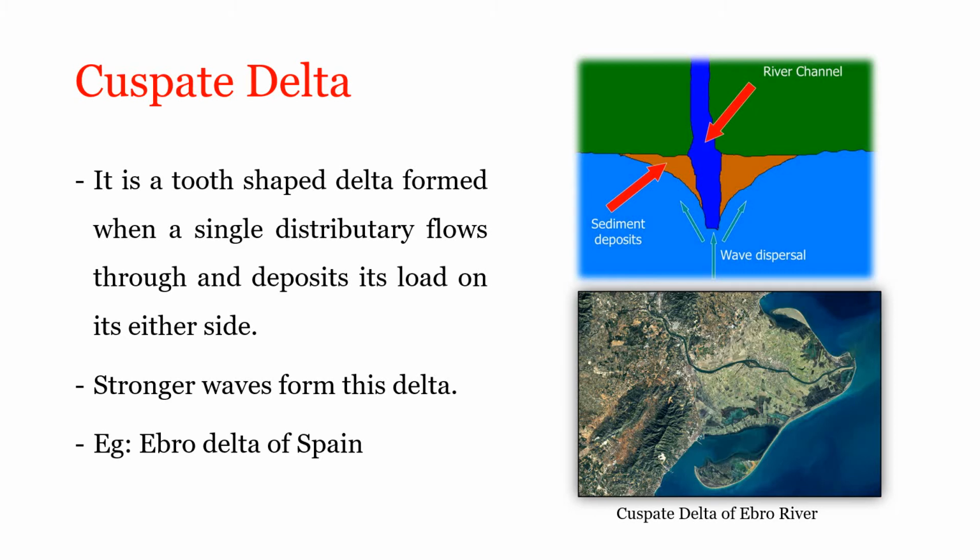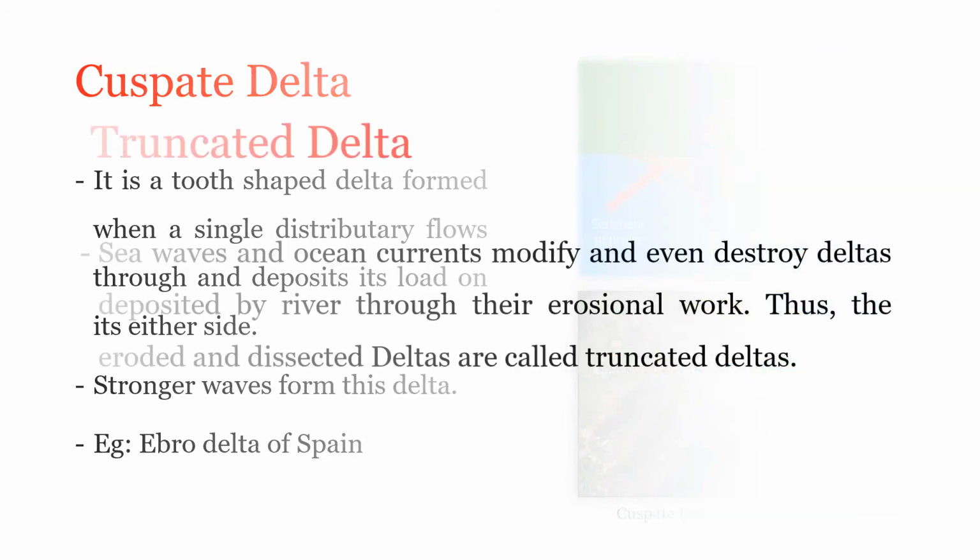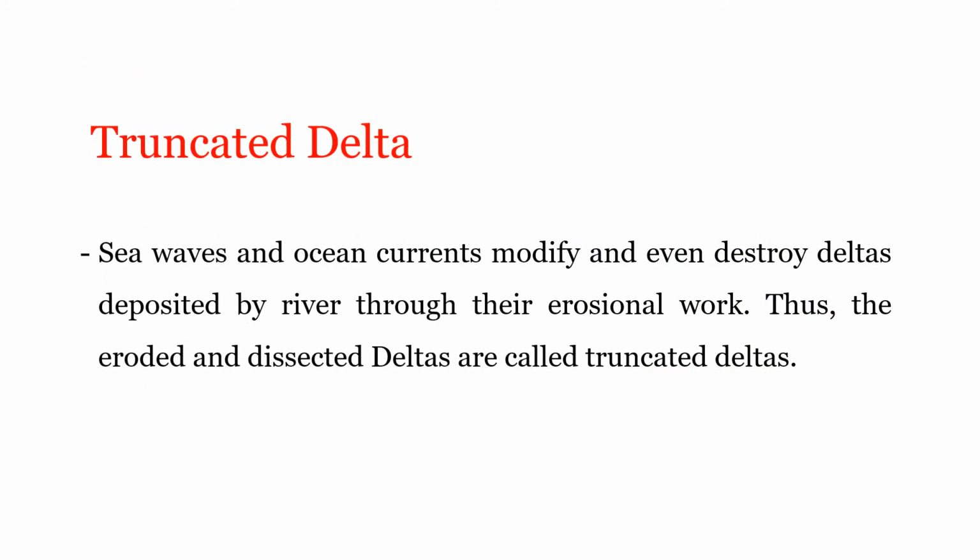Fourth we have is truncated delta. Here, sea waves and ocean currents modify and even destroy deltas deposited by the river through their erosional work. Thus, the eroded and dissected deltas are called truncated deltas.